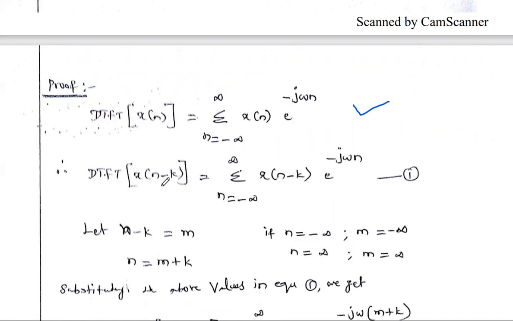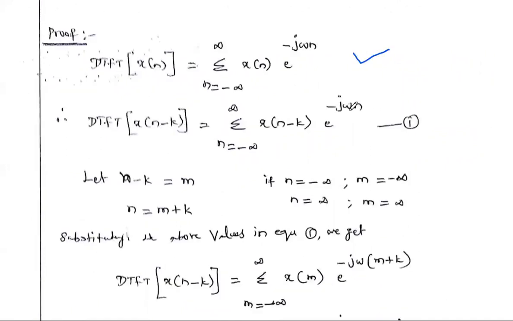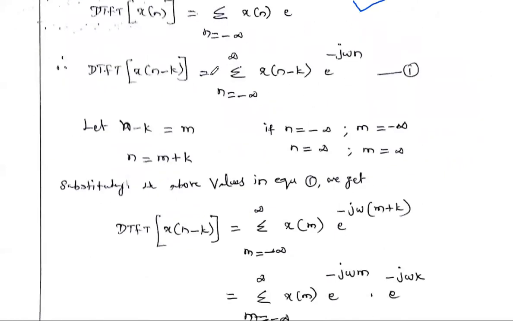Now we are going to find the DTFT of x of n minus k. So instead of x of n, we have to put x of n minus k into e power minus j omega n. In this formula, the variable n is shifted by some amount k, so we are going to convert this shifted variable into a new variable. We applied the same procedure in the second unit, Fourier transform and Laplace transform, and we are going to apply the same procedure in the properties of the Z transform also.